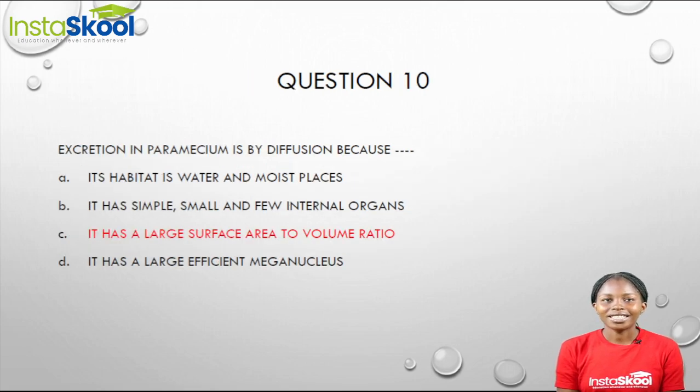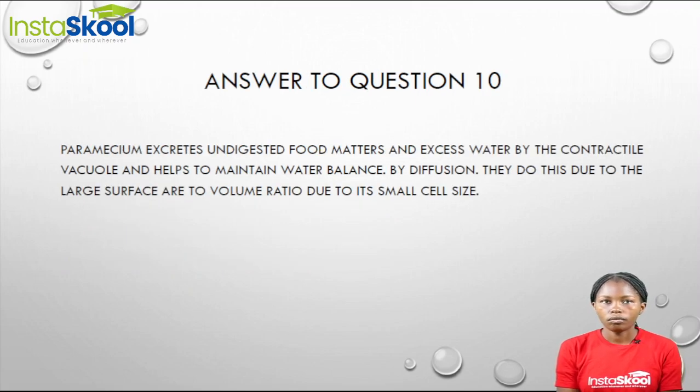Our question 10 says, excretion in paramecium is by diffusion because... How or why is excretion in paramecium said to be done by diffusion? Well, paramecium excretes undigested food matter and excess water through their contractile vacuole. This helps to maintain their water balance.